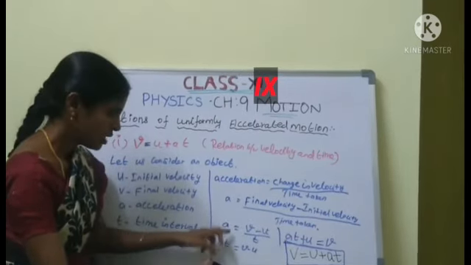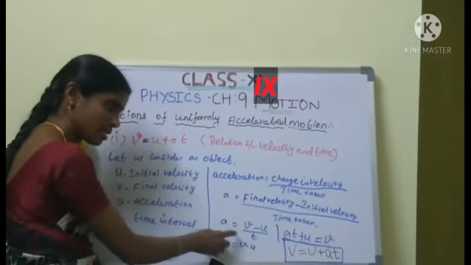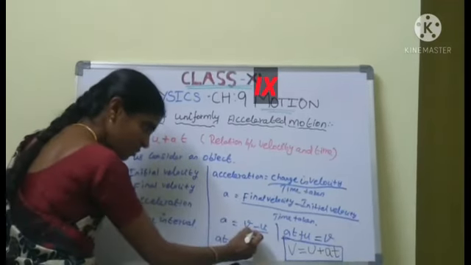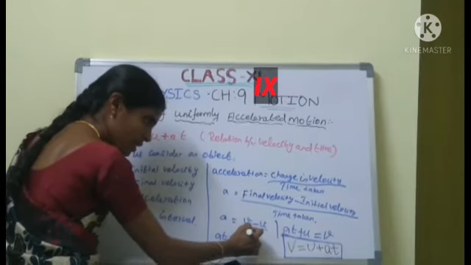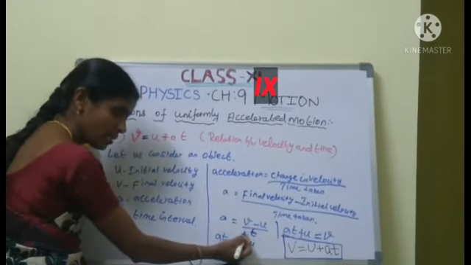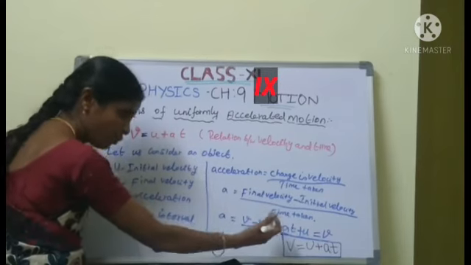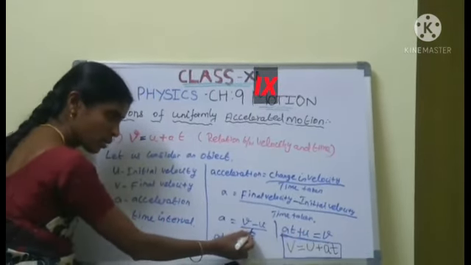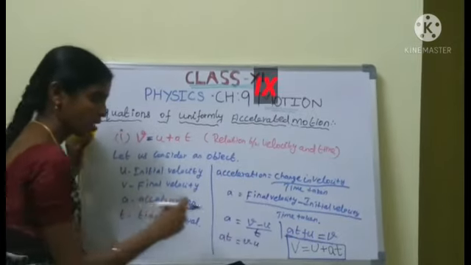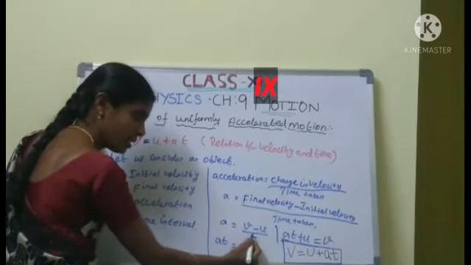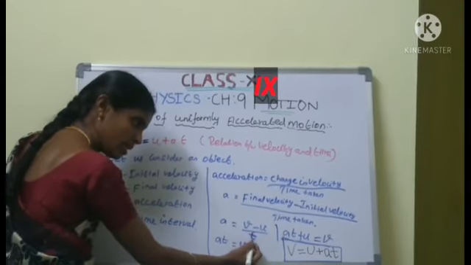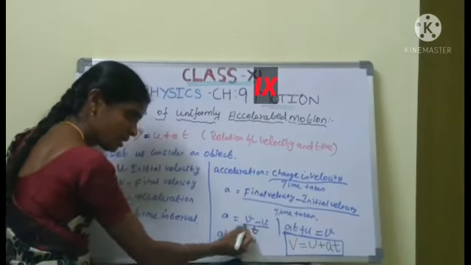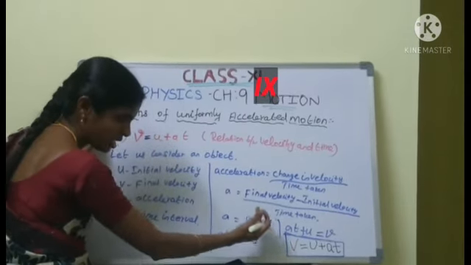Now, the t is in the denominator on the right side.